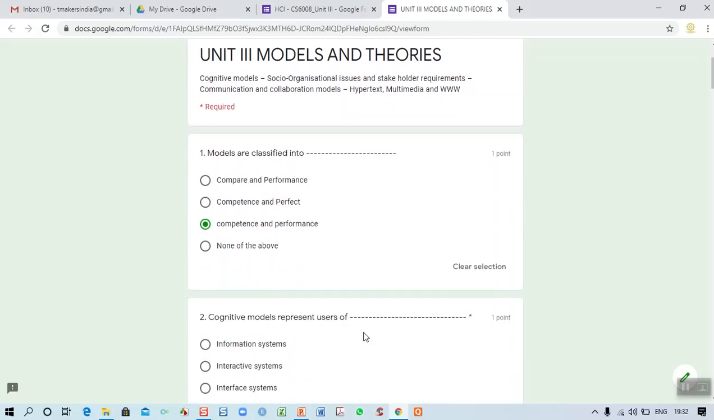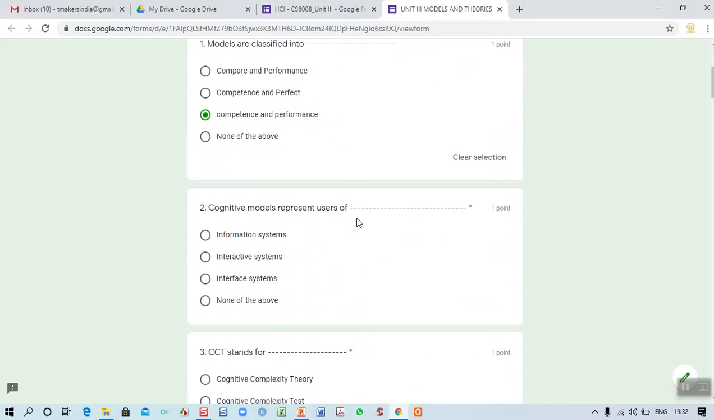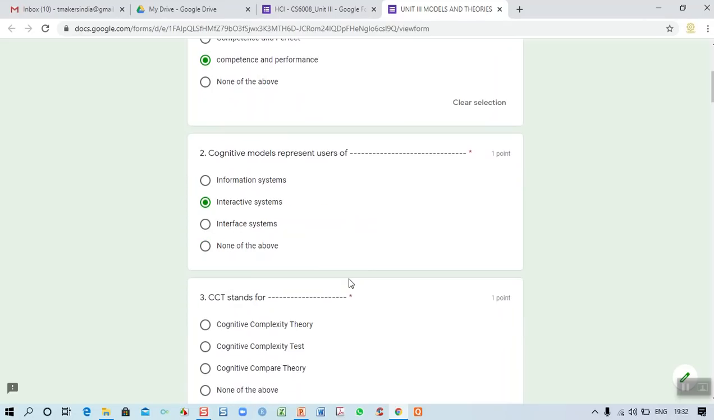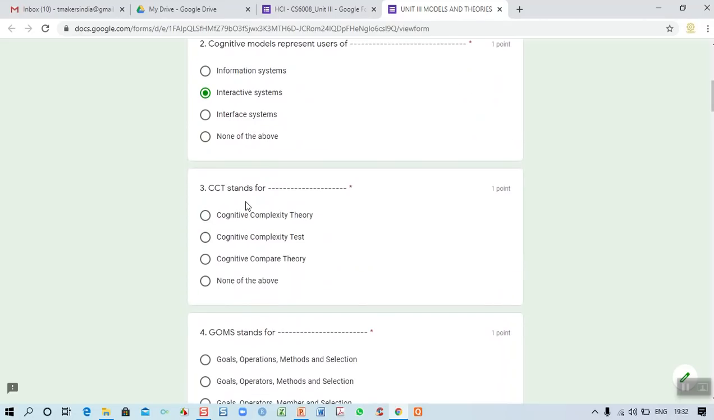Then, cognitive model represents users of what? Users of an interactive system, right? We know very well the knowledge, the understanding, and the requirement, all these things will interact with the system. That is the reason why it is called an interactive system. And the third one: CCT stands for cognitive complexity theory. We discussed cognitive complexity theory under cognitive architecture. So the first one is correct.